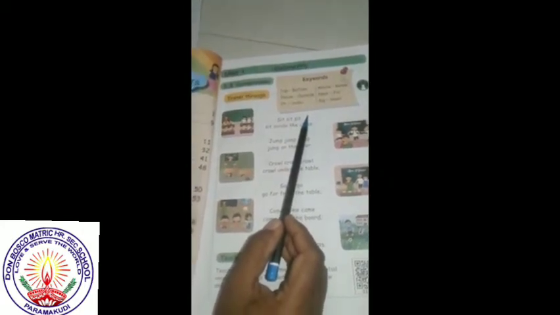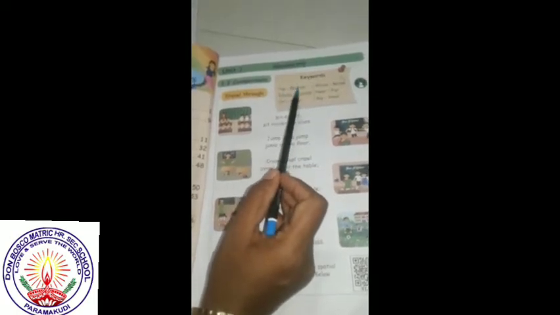Shall we begin our class? All of you take the math book. Page 1. Now the first topic is comparisons. First we see some keywords. Top, bottom, inside, outside, on, under, above, below, near, far, big, small.